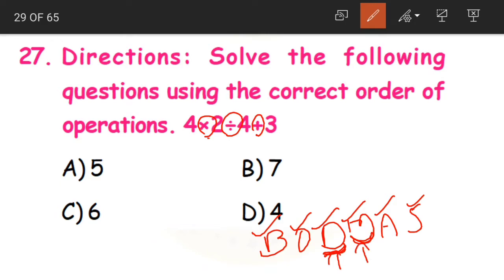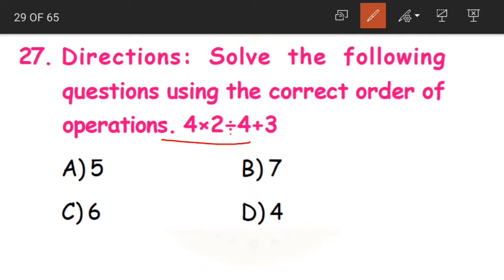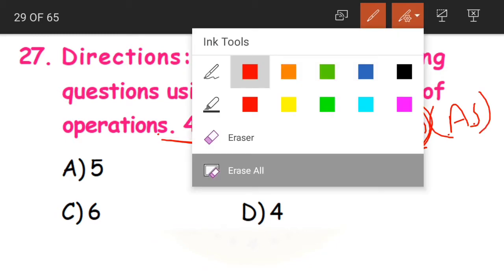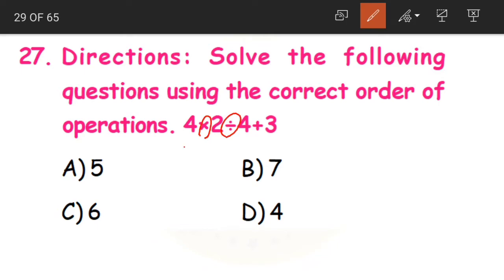Division, then multiplication. But actually when we have both multiplication and division together, we should start solving from left to right. How to start solving, children? From left to right. Even though in BODMAS we have division before multiplication, we do not always perform division before multiplication. Division and multiplication should be done first and then we add or subtract. So when we have both, we'll start solving from the left side.